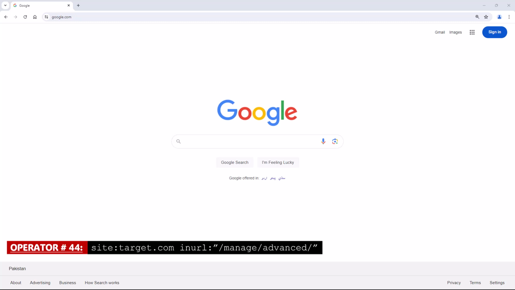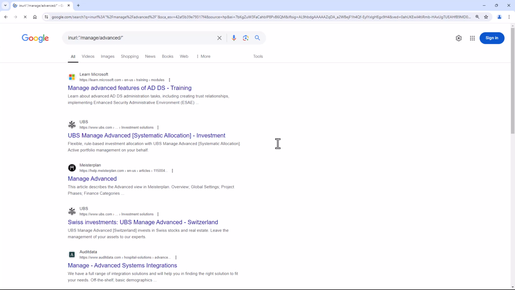Operator number 44. Site with the combination of in URL. This Google Dork will search for advanced management pages on a website which may reveal sensitive information or provide access to sensitive functionalities.